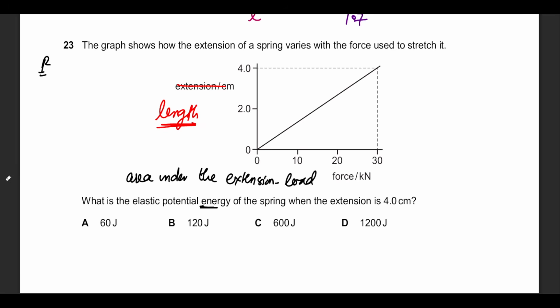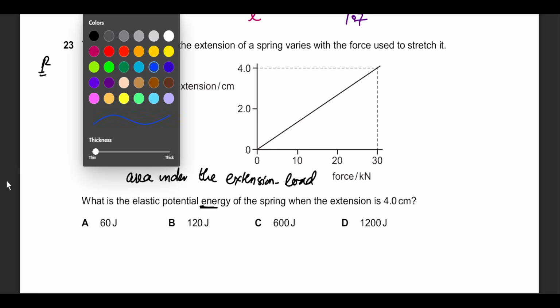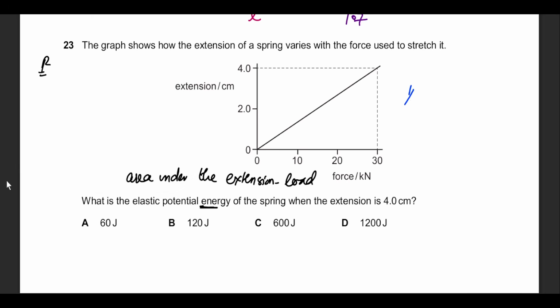We have to be smart about our choices and only think about the extension from the same graph. So this is simply 1 over 2 into base, which is 30,000 or 30 kilonewtons, multiplied by height, which is 4 centimeters, so 4 into 10 raised to the minus 2. This answer comes out as 600 joules, which is option C.